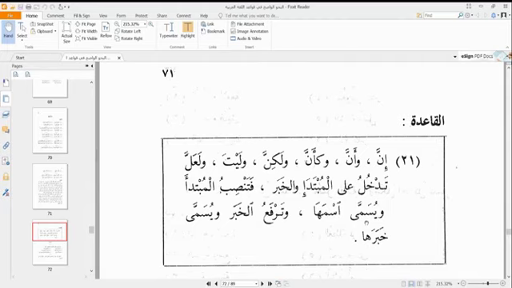While ka'anna establishes the likeness, the similarity, between the mubtada and the khabar. Lakinna shows istidrak, an exception.